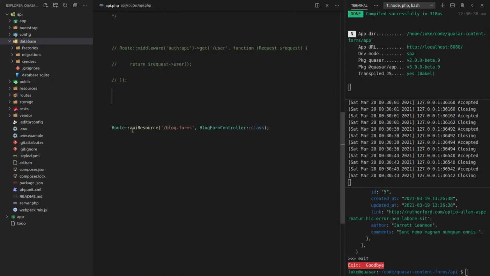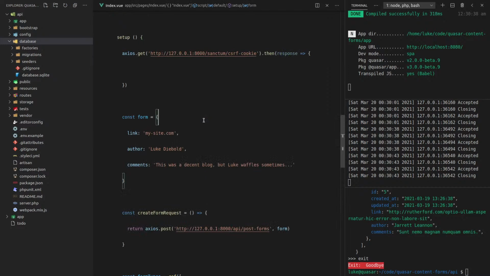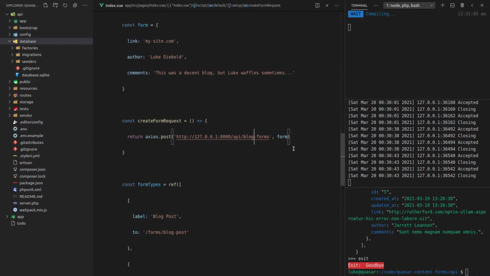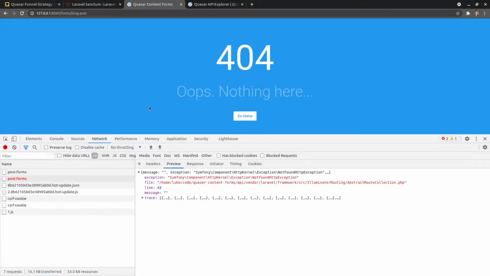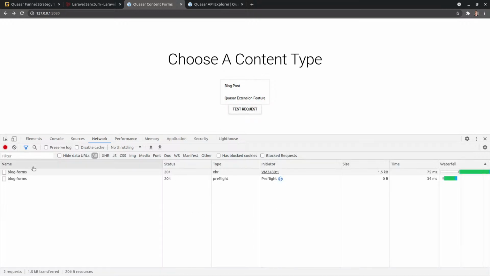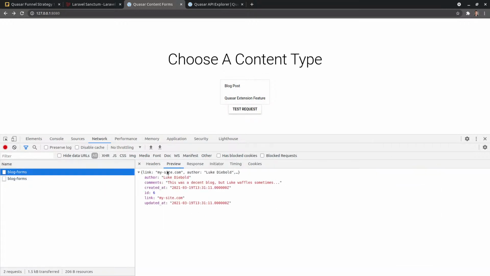API.php. Oh, it's not post, it's blog. It's blog forms, not post forms. So let's change that from post to blog. All right, let's see if this works now. Refresh the page. Hit that route. And there we go. Looks like it's working.